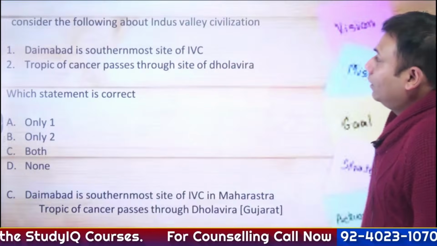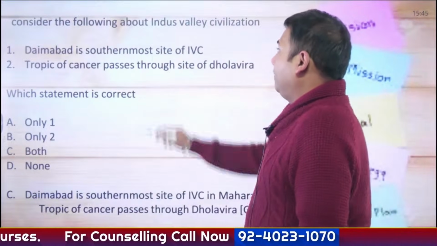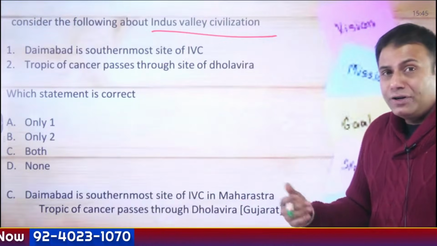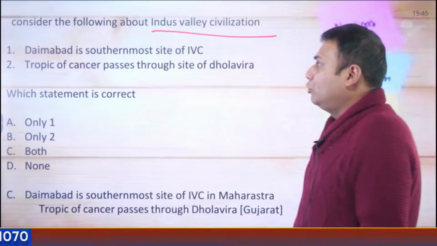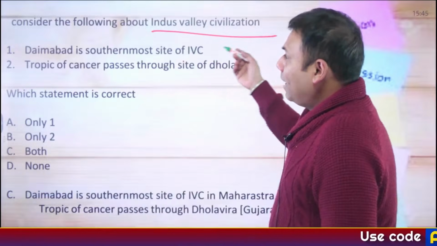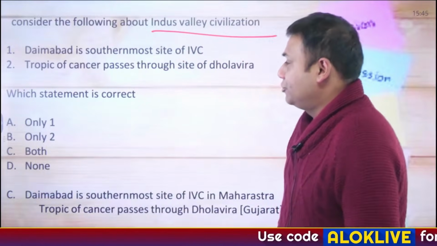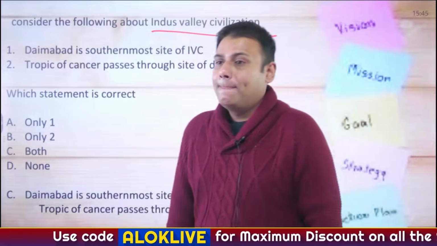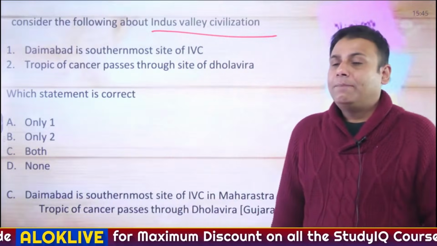Then the Indus Valley Civilization. Again, a very important topic from the perspective of ancient Indian history. Now the question is: Daimabad is the southernmost site of the Indus Valley Civilization. The Tropic of Cancer passes through the site of Dholavira. Which among the following statements are correct?